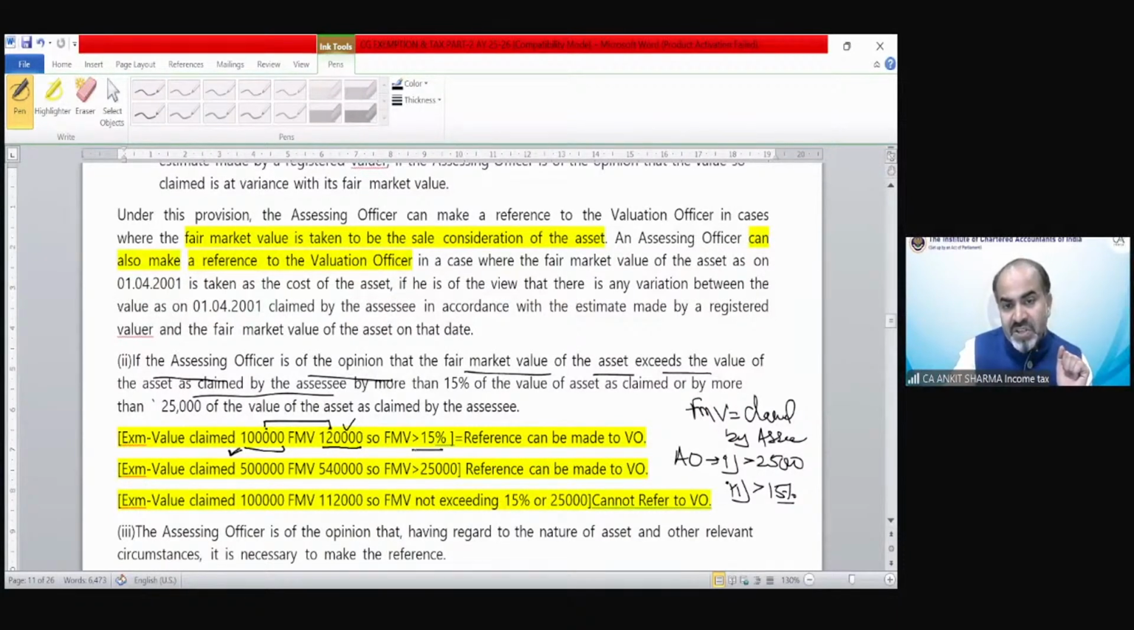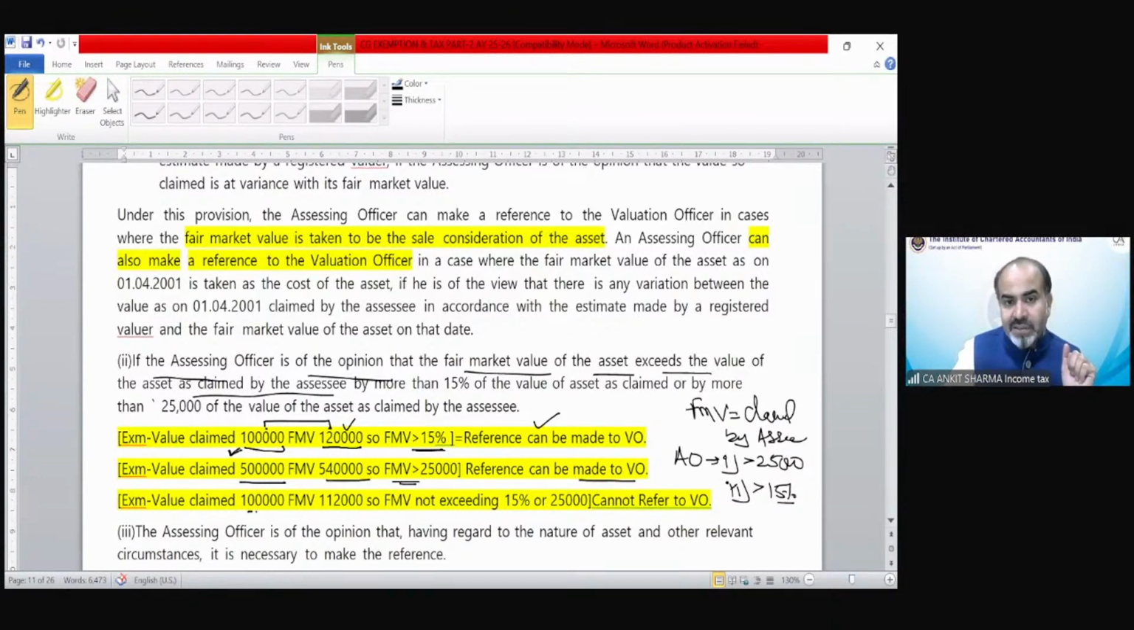So the 15% condition has been fulfilled. So this value can be referred to the valuation officer. Now the second case: 5 lakh is the value claimed, FMV is 540. So the difference between FMV and this value exceeds 25,000. So reference can be made to the valuation officer.